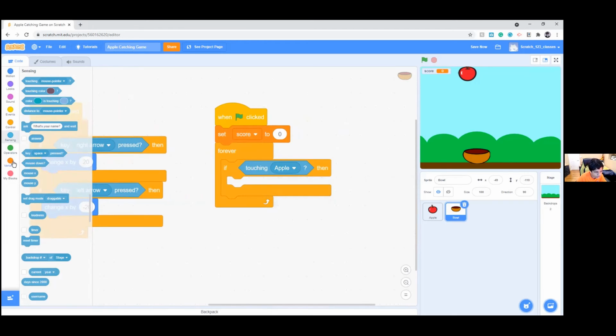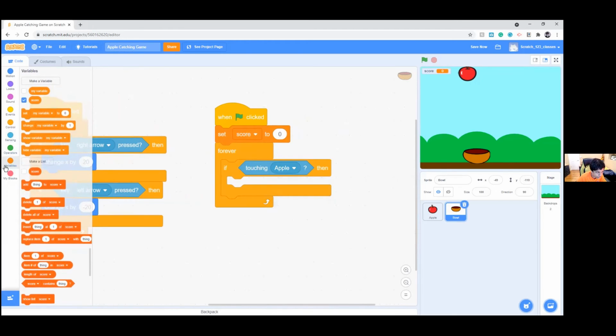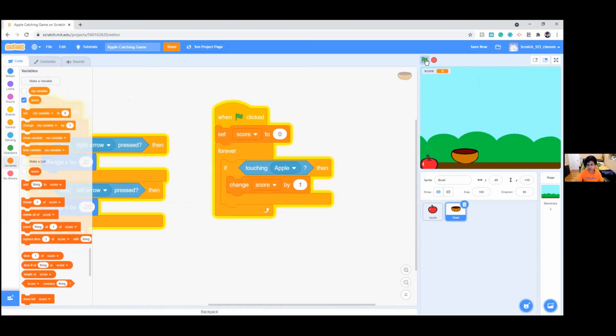So once we've done that, we're just going to go to the final part. So we're going to go in variables. We're going to change my variable by 1, go into the triangle, change it to score. And now our code should be completed. So if we run our program, I'm pretty bad at this, but as you can see, every time the apple is touching your bowl, it's increasing it by 1. So as you can see, my score is going up very rapidly.